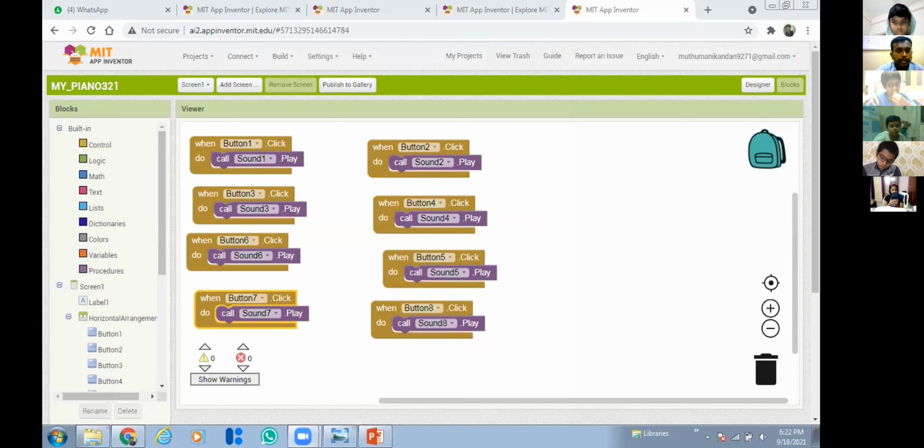There is an app called MIT AI2 Companion. I am sending it in the chat box. You can check it. You have to install that app on your mobile from the Google Play Store. Everyone just download it and install it.